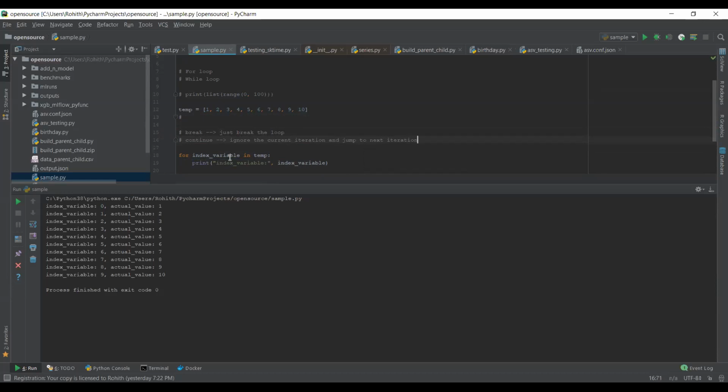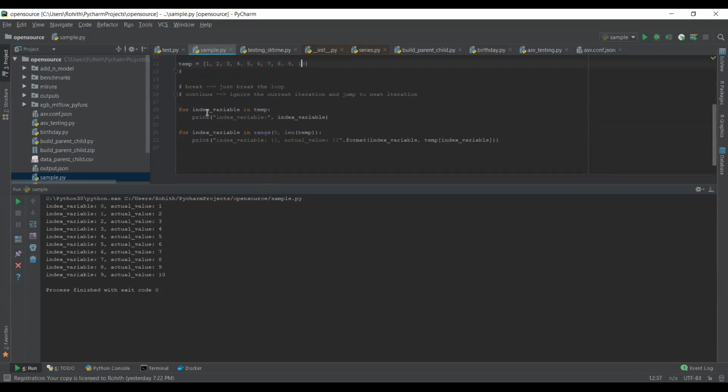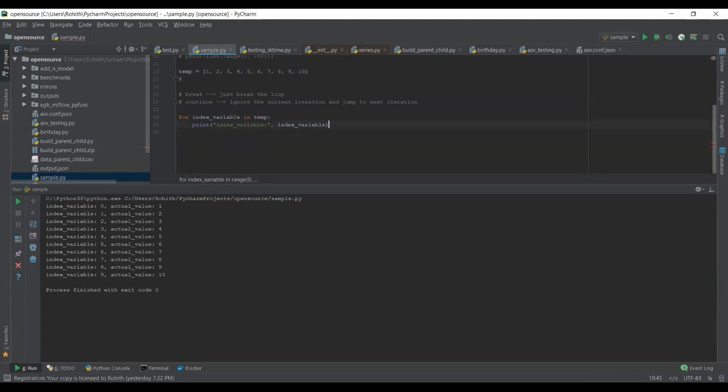So when and where will we be using these two keywords in your looping? So suppose you have a scenario, okay, you only want to print even numbers, you don't want to print odd numbers. Okay, so let's see how we can achieve that. I only want to print even numbers, I don't want to print odd numbers. So how we can write that statement is, since you have access to this value directly, because we are preferring the first kind of looping here, the index variable will be replaced by the value here. So let's write a piece of code to only print the even numbers but not the odd numbers.